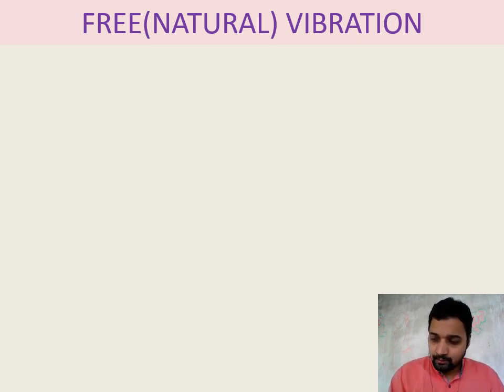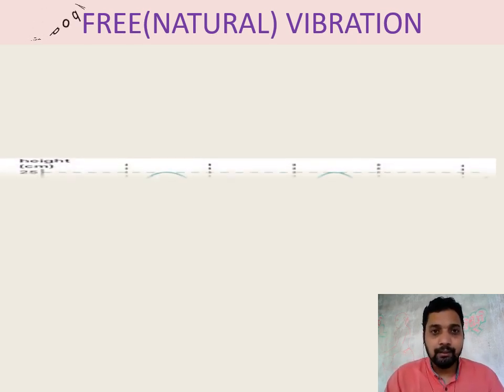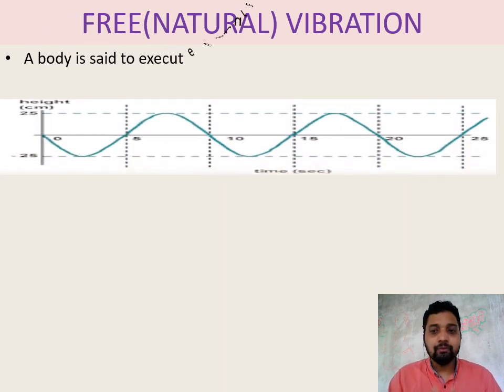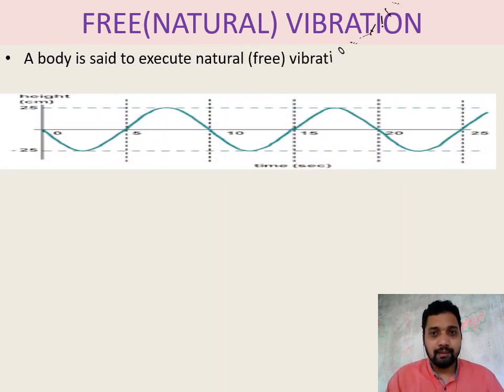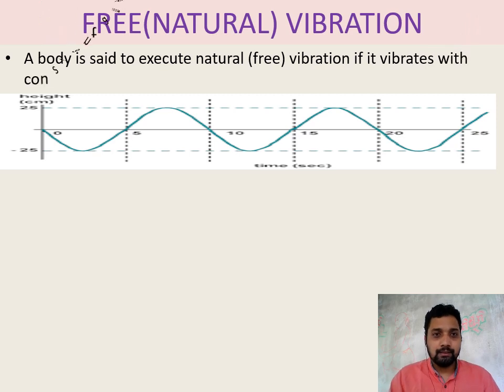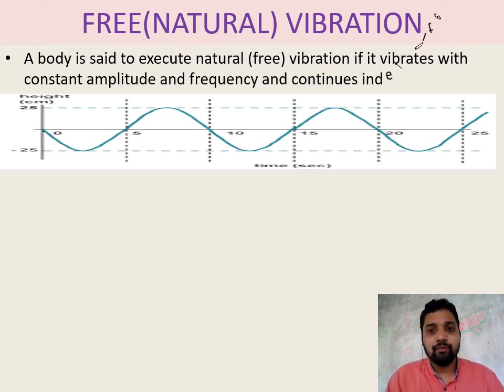So when a body gets some external force, it starts vibrating, and if its amplitude does not change during the vibration, if its frequency remains same, if its amplitude remains constant, then we can say this vibration is a natural vibration.